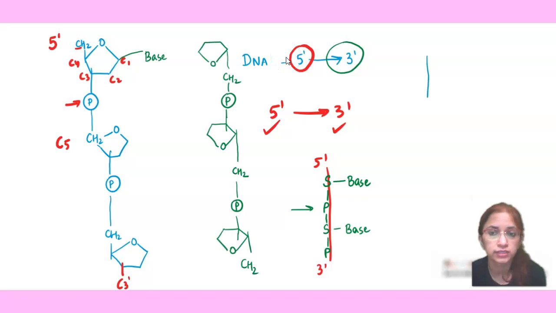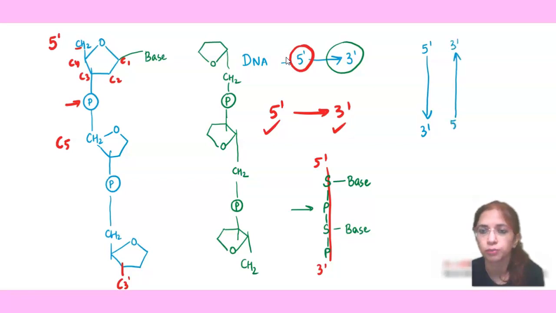Now we know that the DNA is double helical. One end is the 5 prime end and the other is the 3 prime end, that you have already understood. Now the other strand is also there and the polarity of that strand is opposite to the first one. So here you can see that the 5 prime end is here, but here it is 3 prime. Here it is 3 prime and just close to it is the 5 prime end. Such an arrangement makes the two strands anti-parallel to each other.